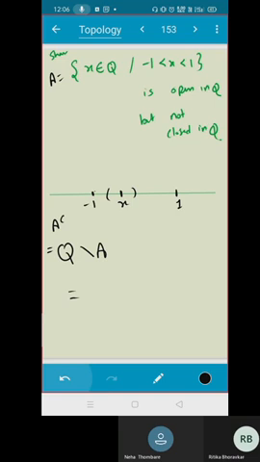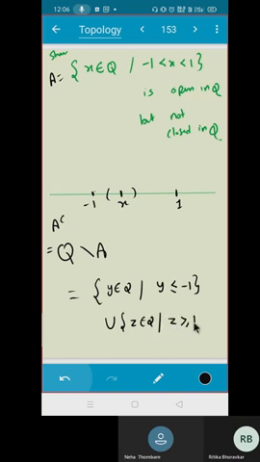So what will that set be? You can say the set of all y in Q such that y is less than or equal to minus 1. Do you agree? Union the set of all z in Q such that z is greater than or equal to 1. Is that clear? So why is this set not open? Can you tell me?